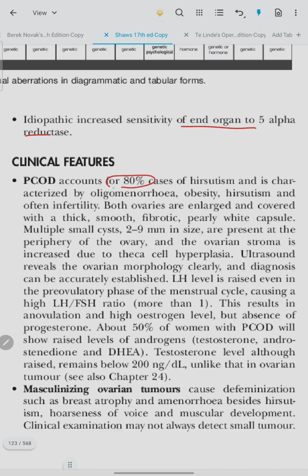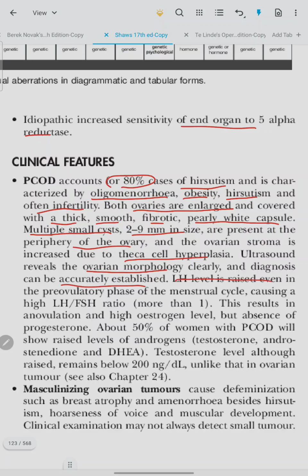PCOD accounts for 80% of cases of hirsutism and is characterized by oligomenorrhea, obesity, hirsutism, and often infertility. Both ovaries are enlarged and covered with a thick, smooth, fibrotic, pearly white capsule. Multiple small cysts, 2 to 9 mm in size, are present at the periphery of the ovary, and the ovarian stroma is increased due to theca cell hyperplasia. Ultrasound reveals ovarian morphology clearly, and diagnosis can be accurately established.